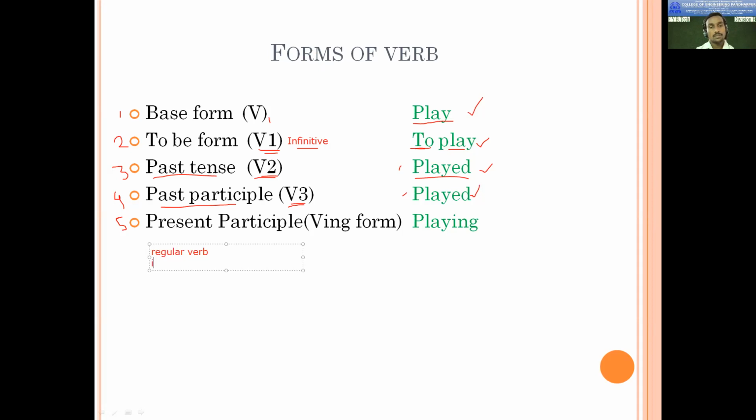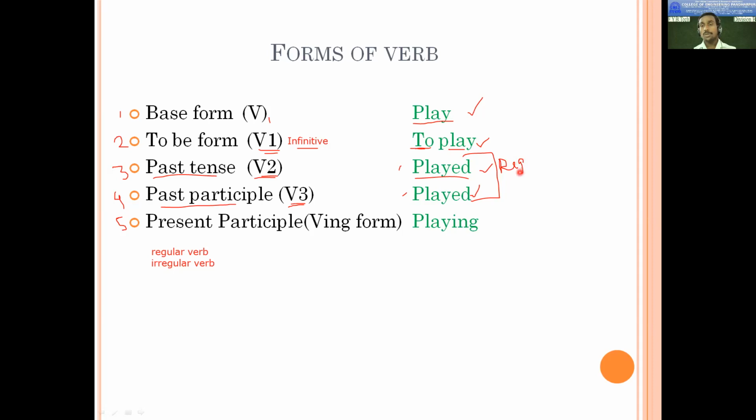And there will be irregular verbs. Okay. So what is a regular verb there? If the second form and third form are the same, if it is with ed, played and played, that is the same. So what kind of verb is it? You can call it a regular verb. So that is called a regular verb.